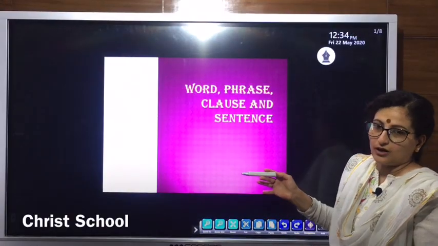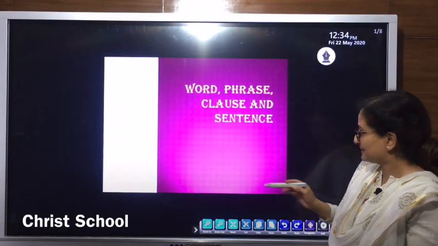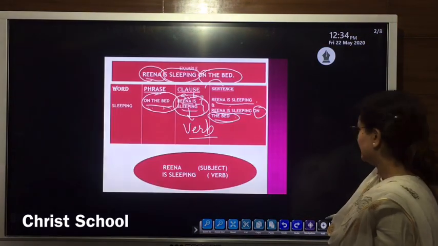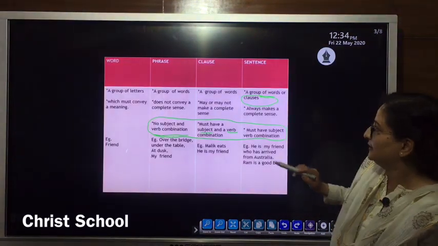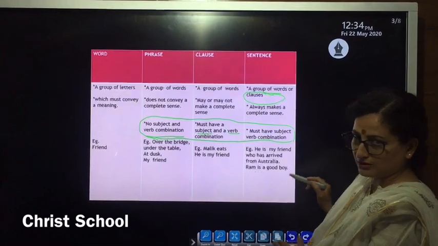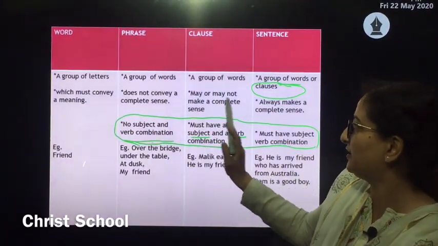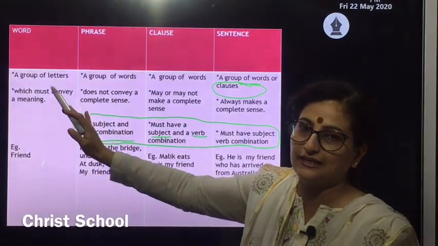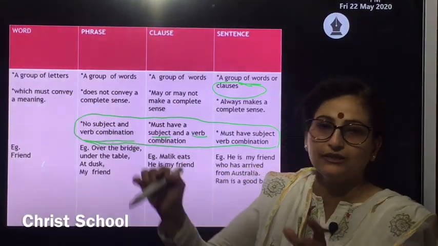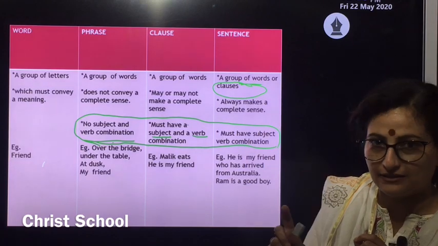Now let's recall what we have done in today's class. This slide will make all the differences clear, as I have mentioned each and every difference clearly. Still, let's recap. A word is a collection of letters.